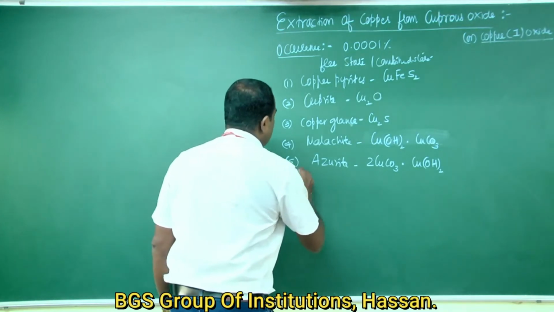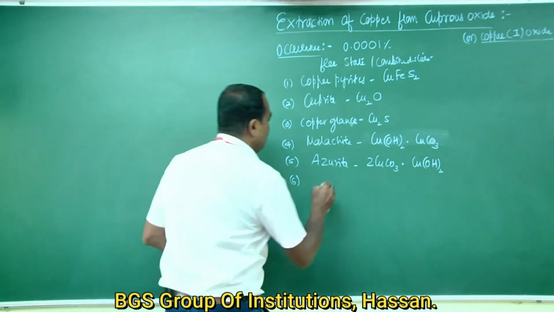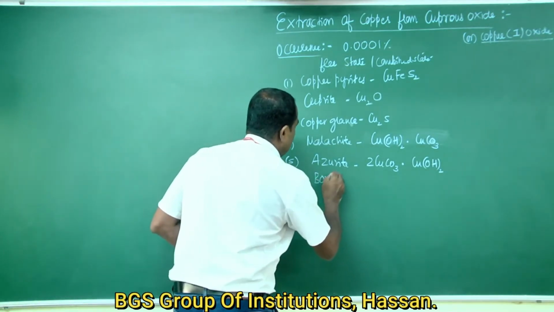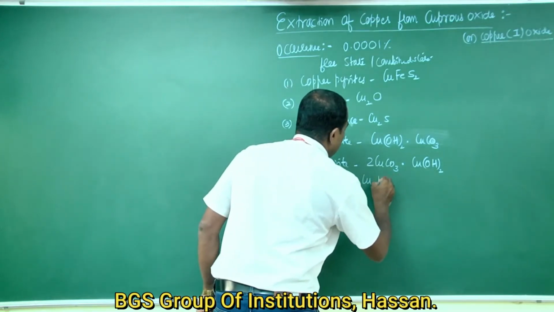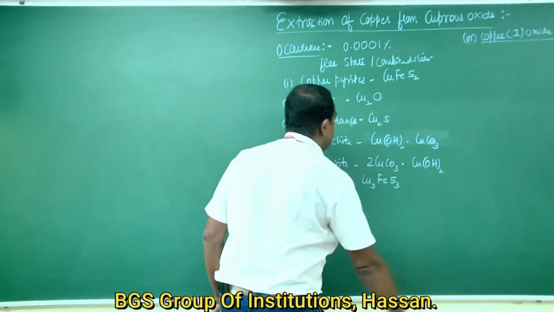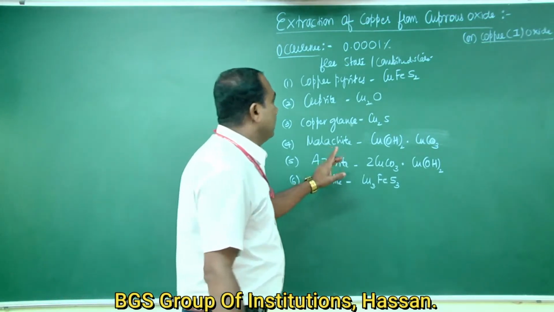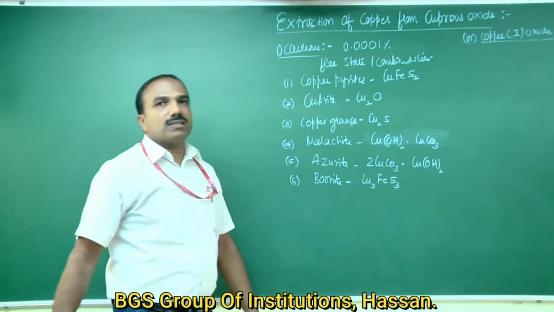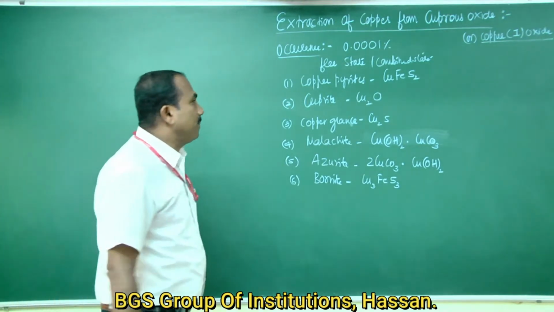And the last one, the sixth one, is bornite. Its composition is Cu3Fe. So these are the important ores of copper.